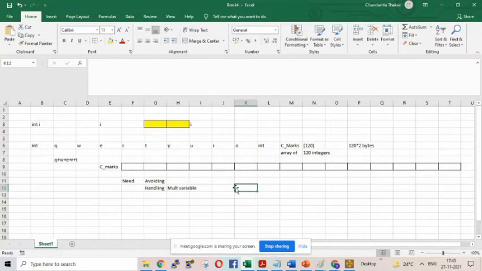Suppose I have somehow declared 100 variables, but one is getting changed, so again I have to find out which variable has to be changed. Suppose marks are given by all 120 students, so I need to find one from there. Where is that one? It is a little difficult to handle. And one more thing is that it will allocate a lot of memory space. Well, I should not say that, because here also memory space is required.